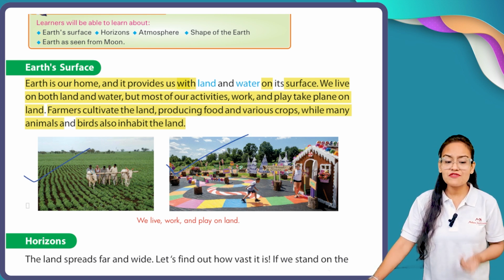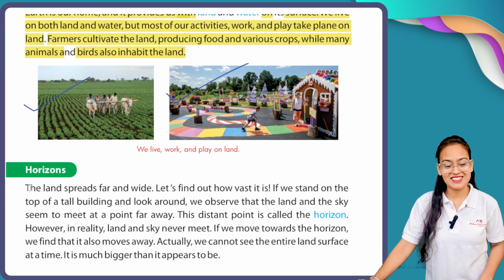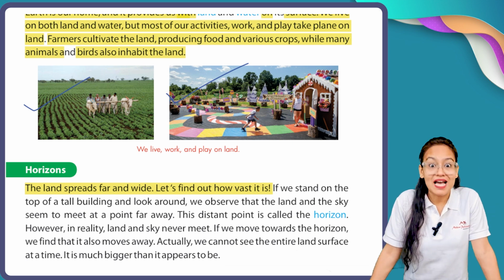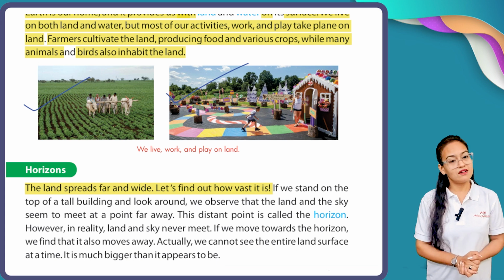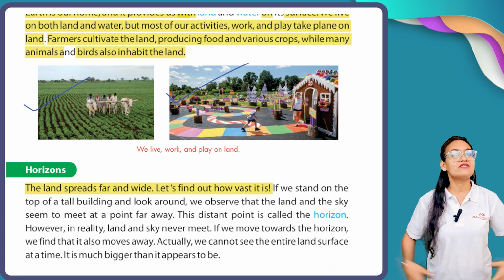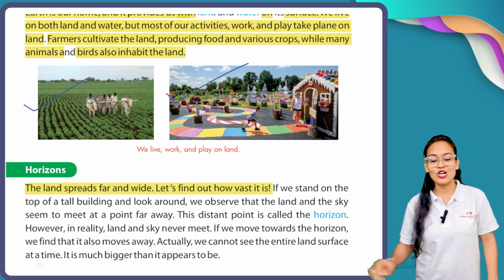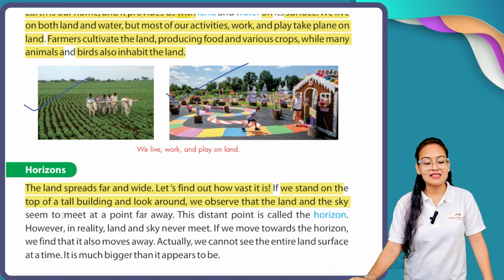Now, after Earth's surface, here comes the concept of horizon. What is the meaning of horizon? Let's see. The land is spread far and wide. Let's find out how vast it is. Our land is very wide, but how vast and wide is it? Let's have a look. If we stand on the top of a tall building and look around, we observe that the land and the sky seem to meet at a point far away.